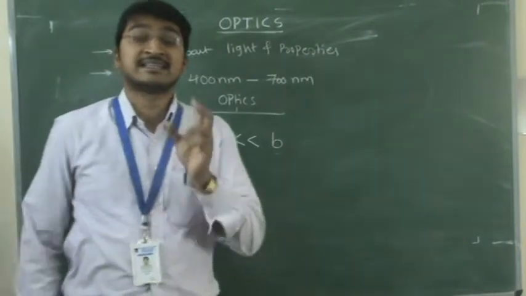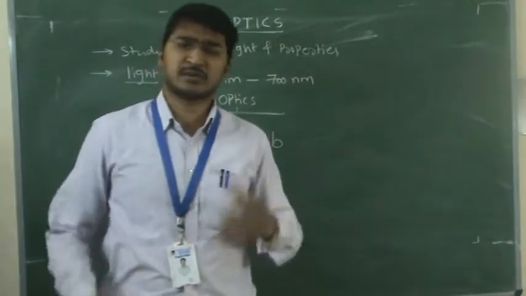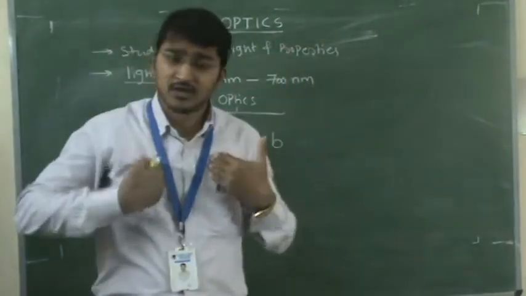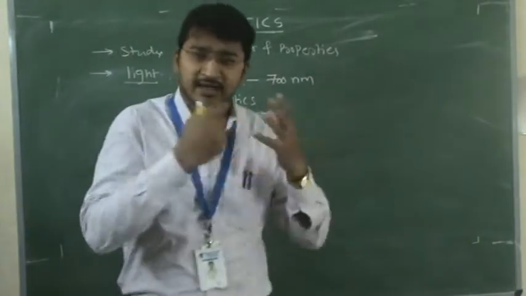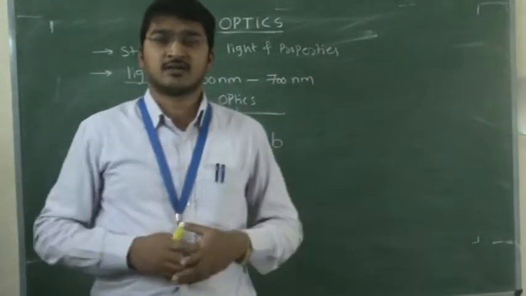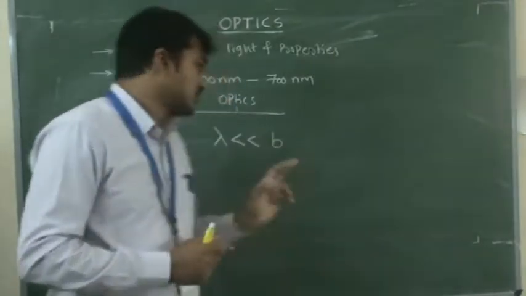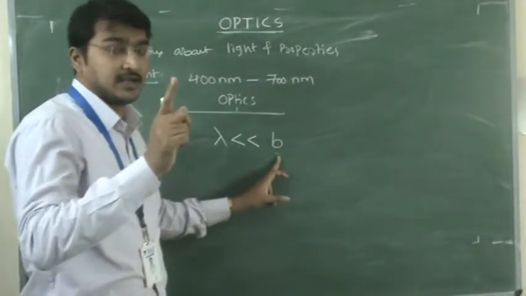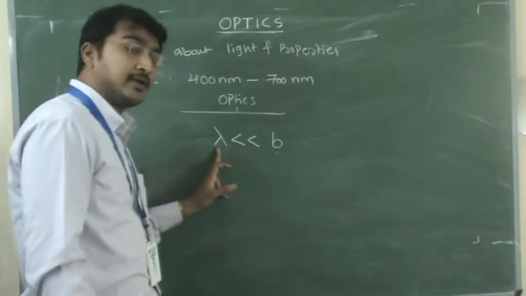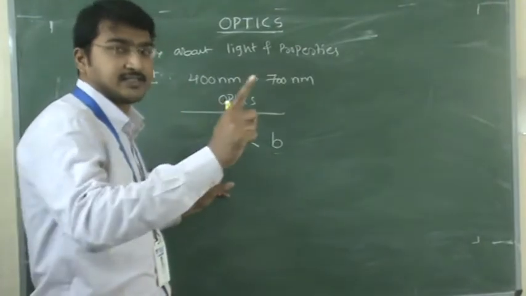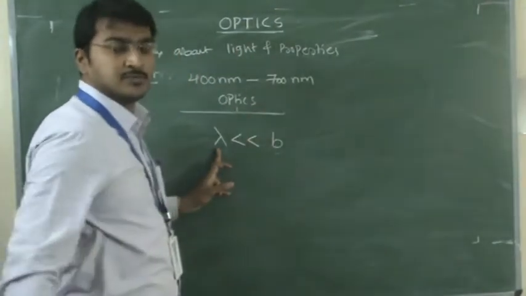B is the size of the obstacles. An obstacle is nothing but an object. You can take human bodies, a board, or any chalk, any objects which have a particular size. So B is the size of the obstacle or object, and lambda is the wavelength of the light which is incident on the object or obstacle.